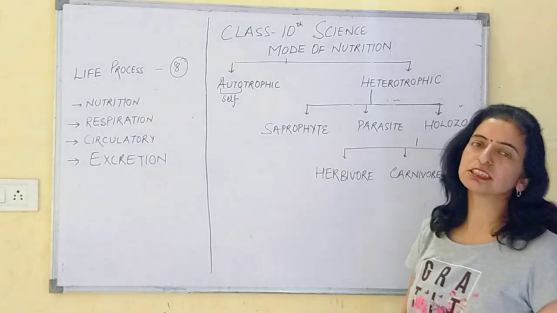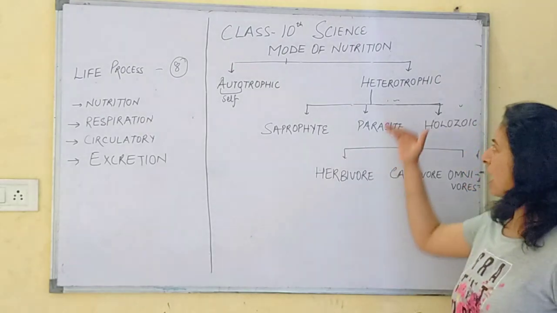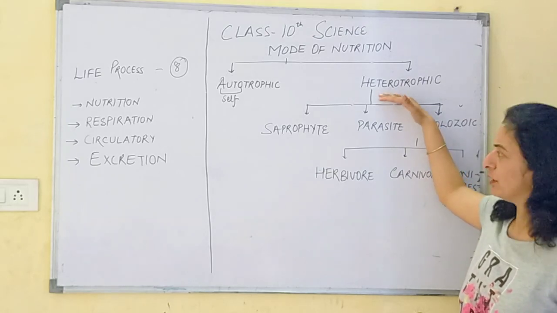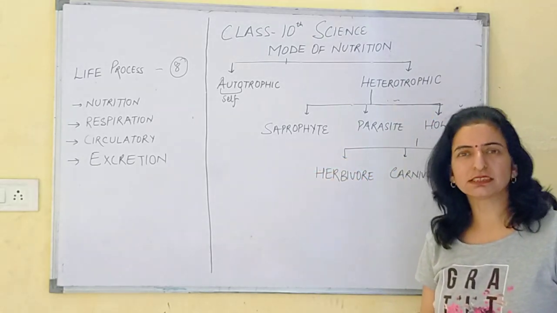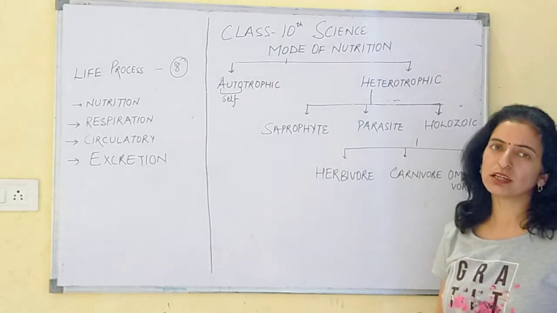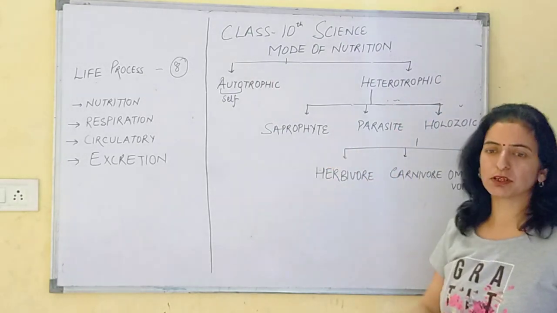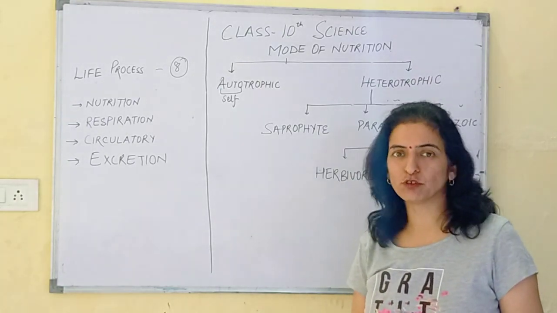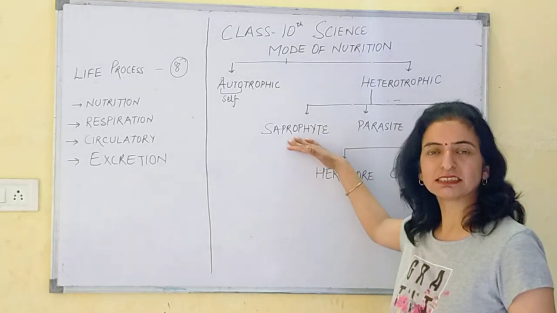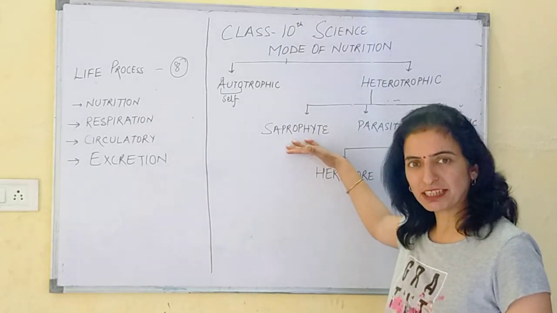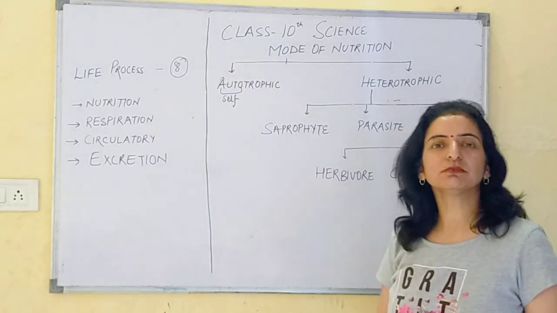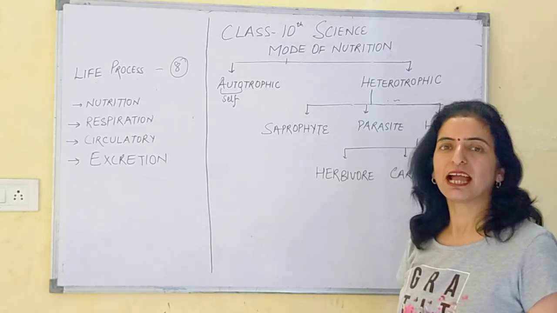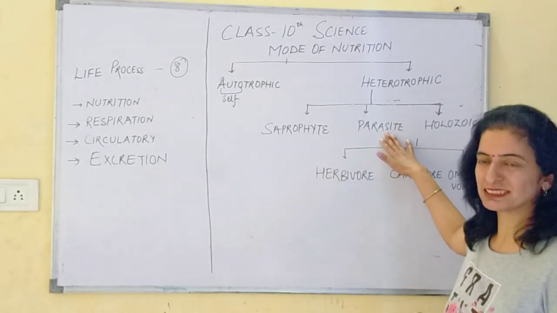When organisms depend on others for their food, they are known as heterotrophic. They are basically dependent in one form or the other, on dead animals or on living animals. For example, the organisms which depend on dead animals for their food are known as saprophytic, while organisms which depend on living organisms for their food are known as parasitic, and the organisms are known as parasites.